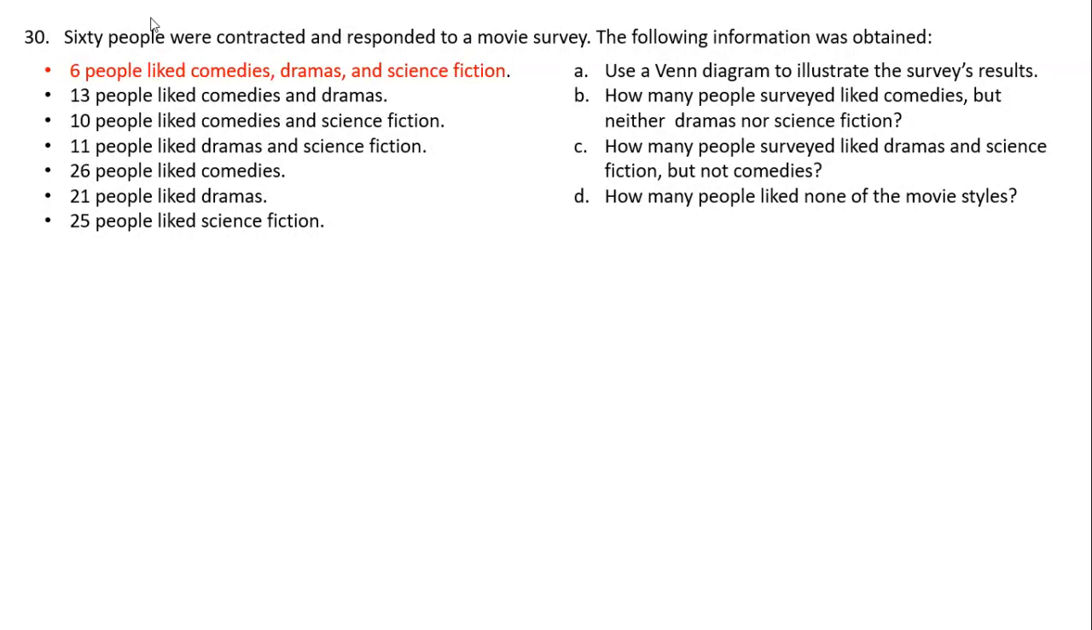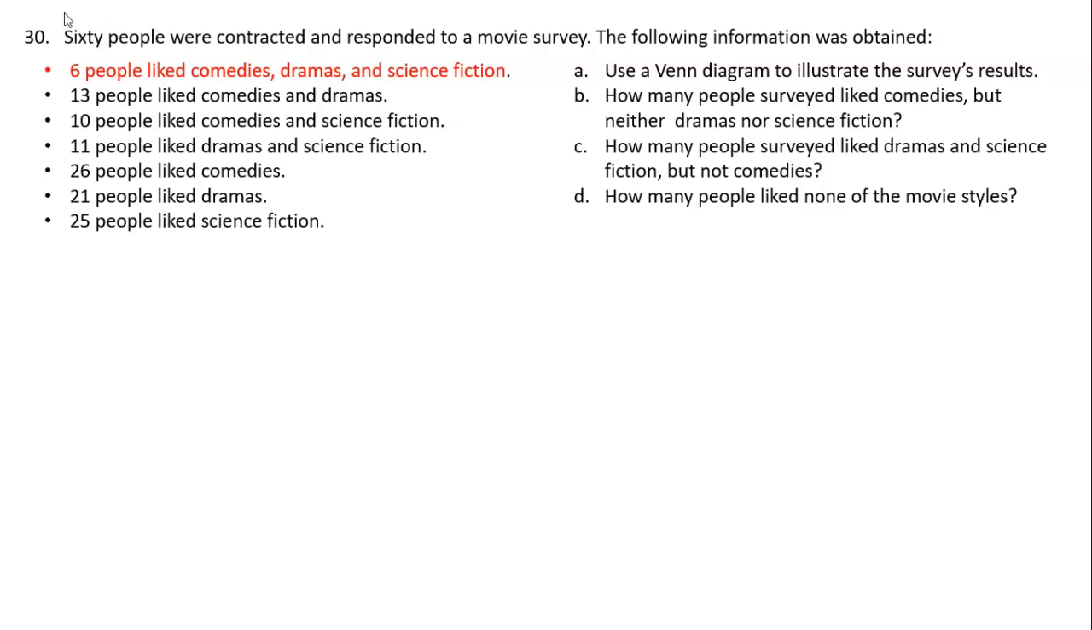It says 60 people were contacted to respond to a movie survey. The following information was obtained. Six people like comedies, dramas, and science fiction. 13 people like comedies and dramas. 10 people like comedies and science fiction. 11 people like dramas and science fiction. 26 people like comedies. 21 people like dramas. 25 people like science fiction. So we did a survey and we got these responses. So it says A, use a Venn diagram to illustrate the survey's results.